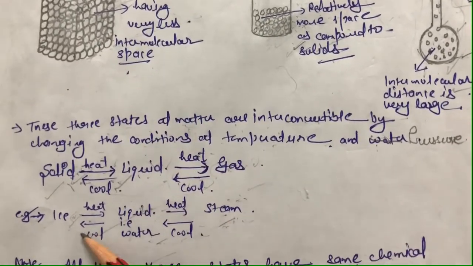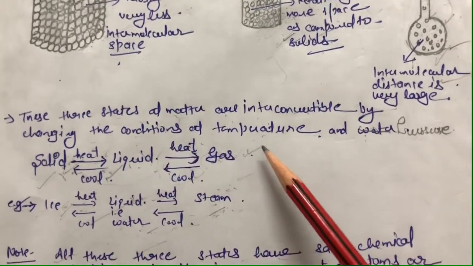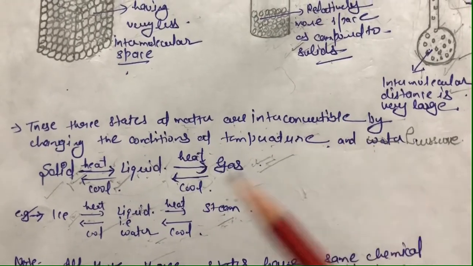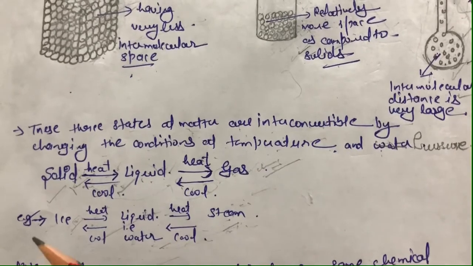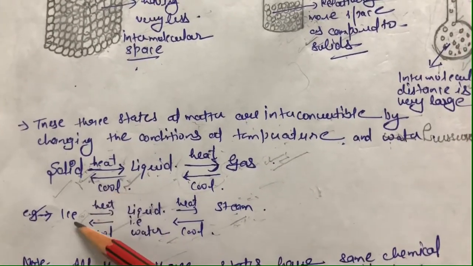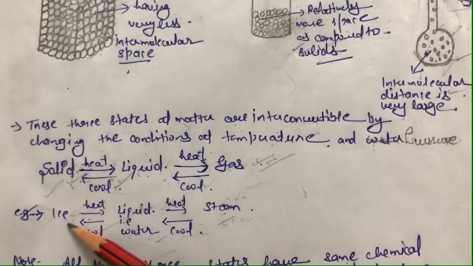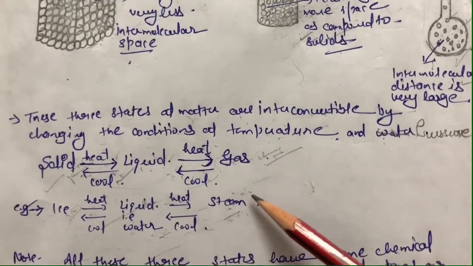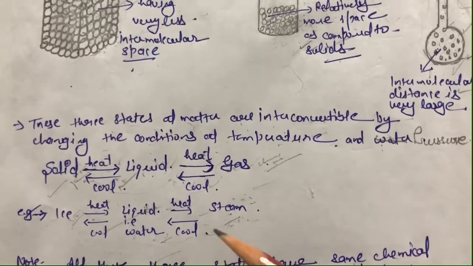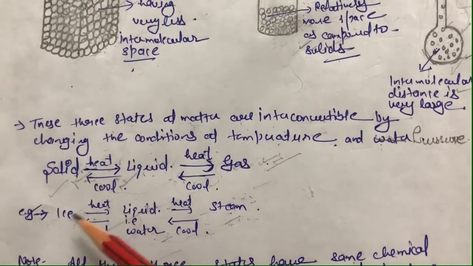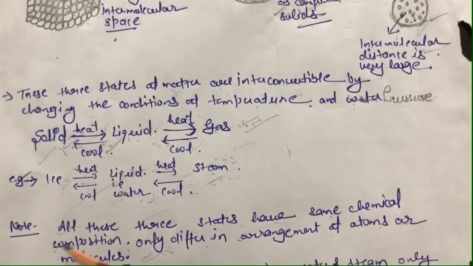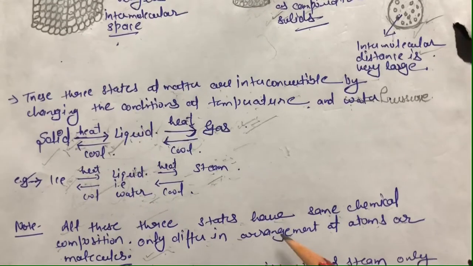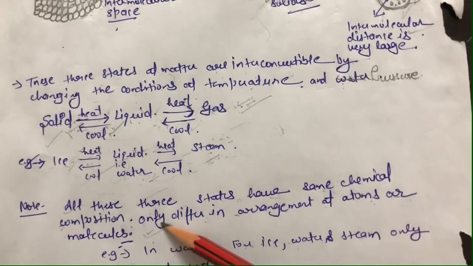Clear? We can take an example relating to the concept that all the states of matter are interconvertible. We can understand that concept with the help of the example of water also, that in a solid state water becomes ice. On heating it will turn again into water in its liquid state, and then on heating again it will turn into steam, and on cooling it will turn back to water, and on cooling again it will turn back to ice. Clear? Note, all these 3 states have the same chemical composition, only differ in arrangement of atoms or molecules.